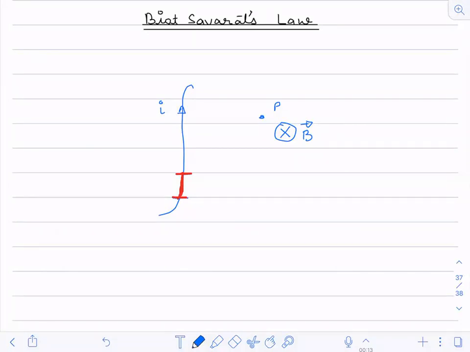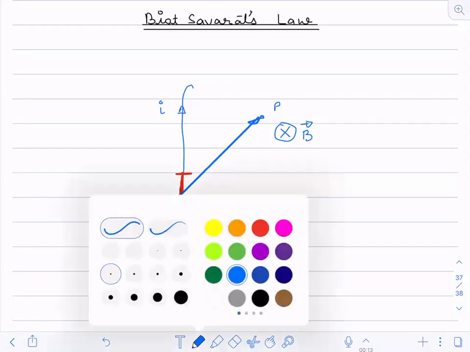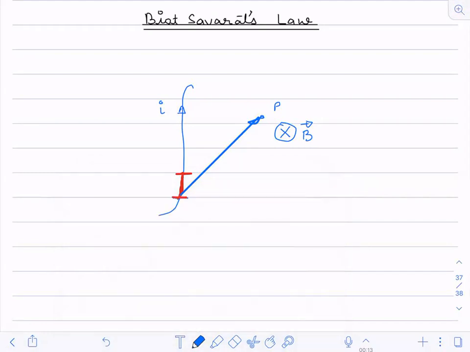Now I am considering the position vector of this point P. This is the position vector, and this is the current.